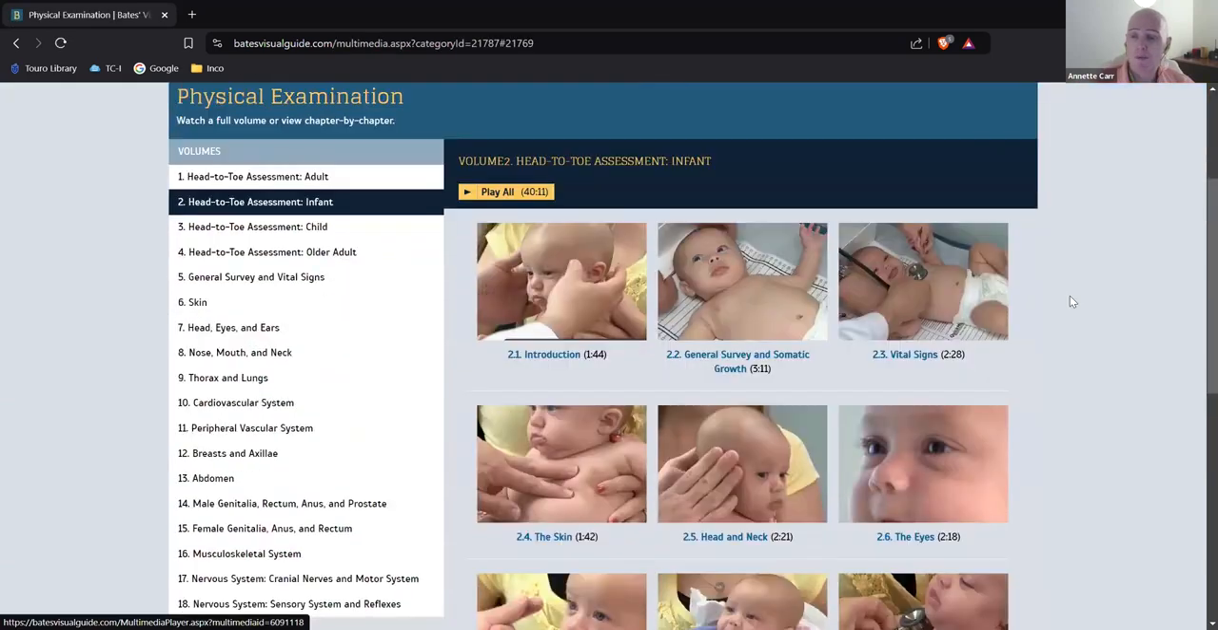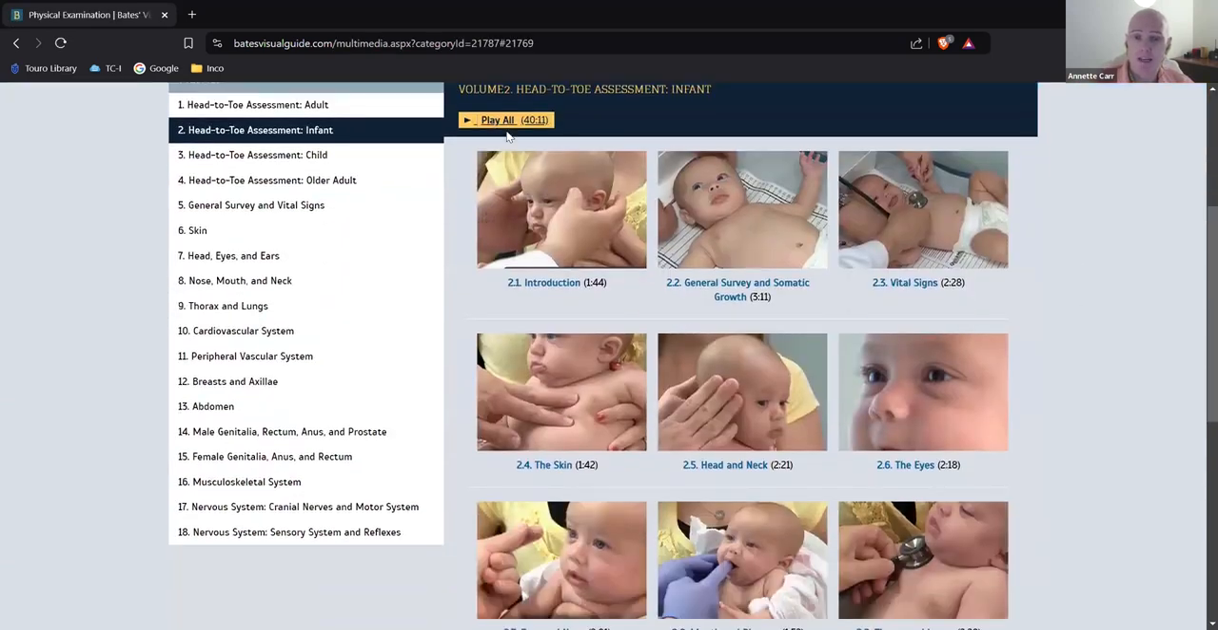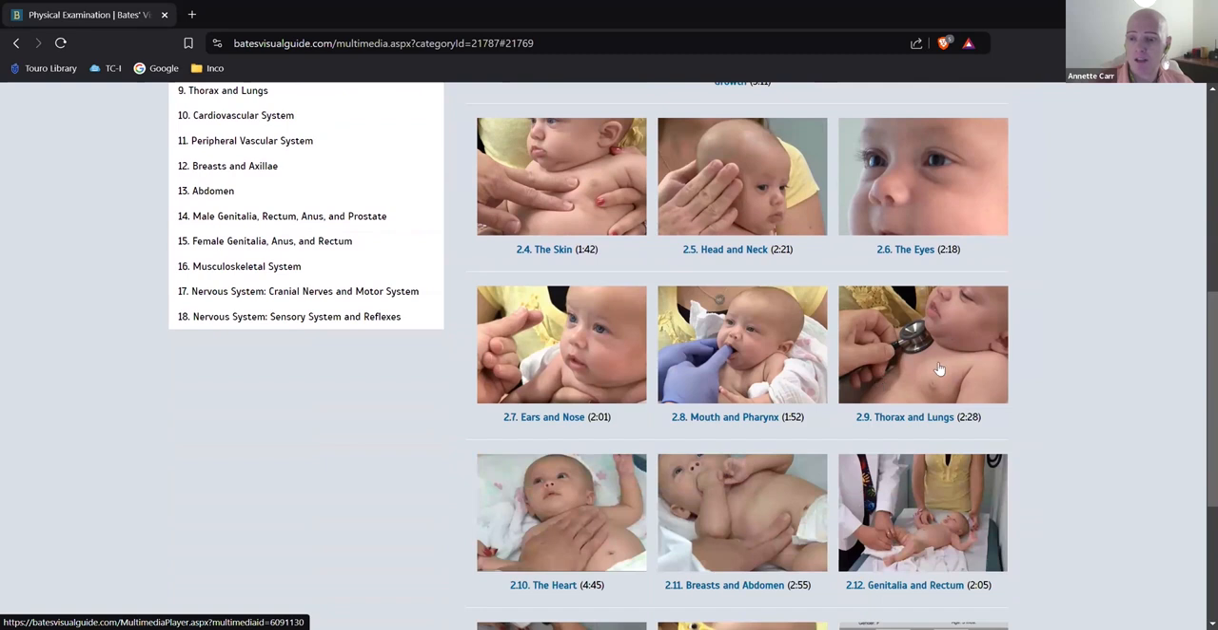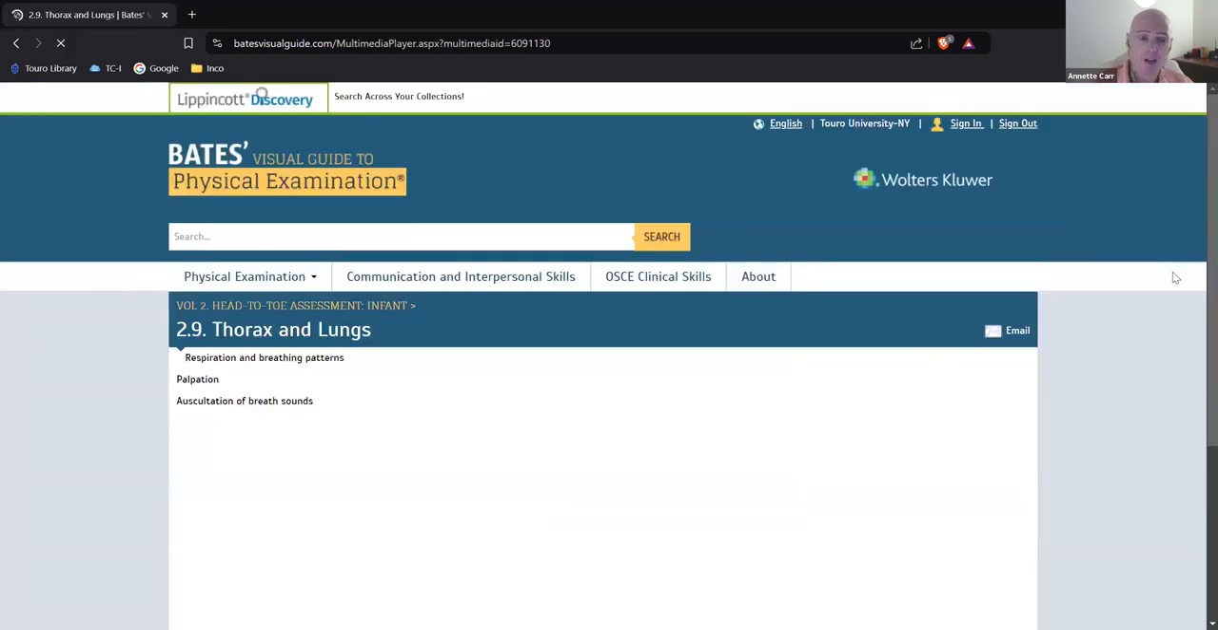What it's going to do is open up a bunch of subchapters on how to conduct a physical examination of an infant. If you play the entire thing, it's about 40 minutes. But let's suppose that I want to focus specifically on the infant's thorax and lungs. So I'm going to click on thorax and lungs.